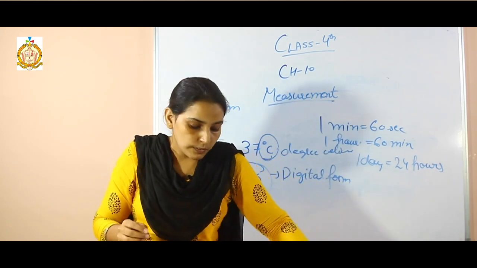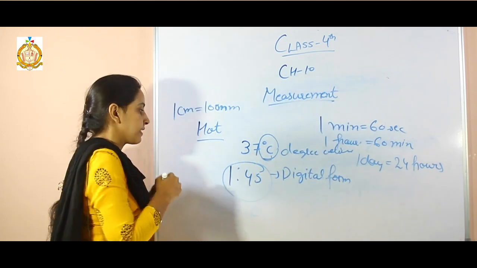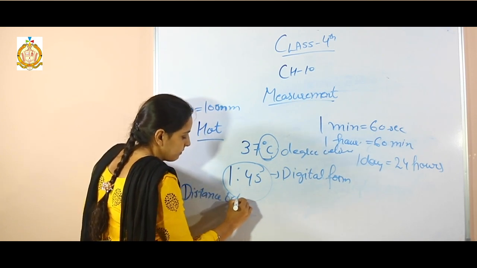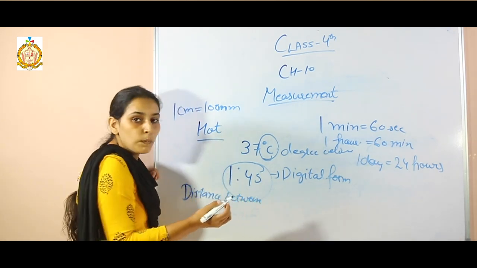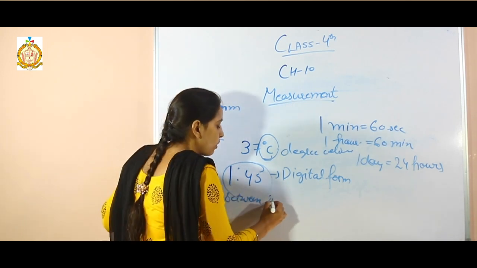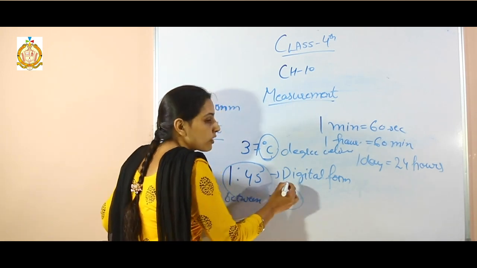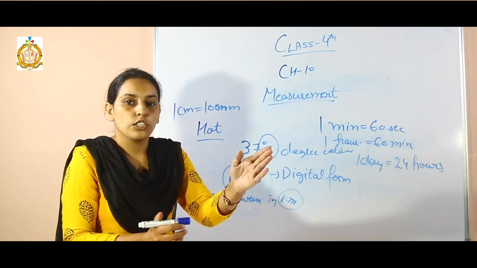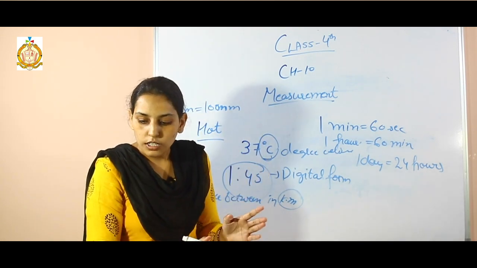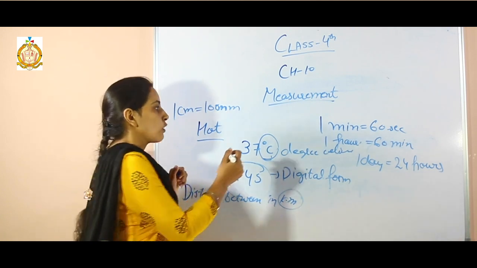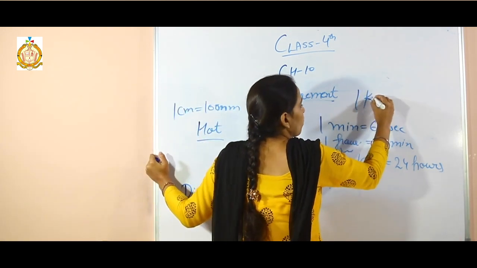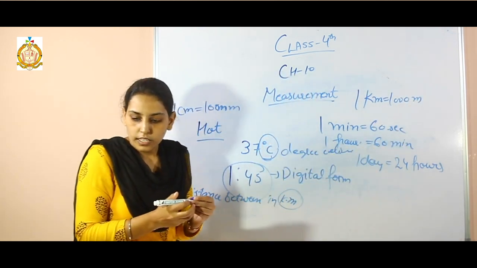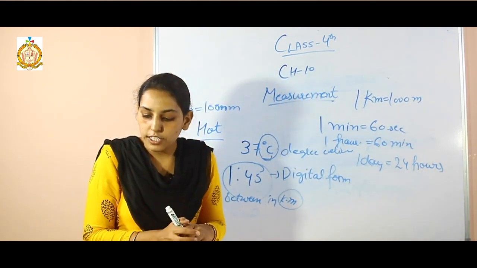The distance between two places is measured in kilometers. For example, if you want to measure the distance from home to school, you can measure it in kilometers. 1 kilometer is equal to 1000 meters. Next, students, how heavy is it?